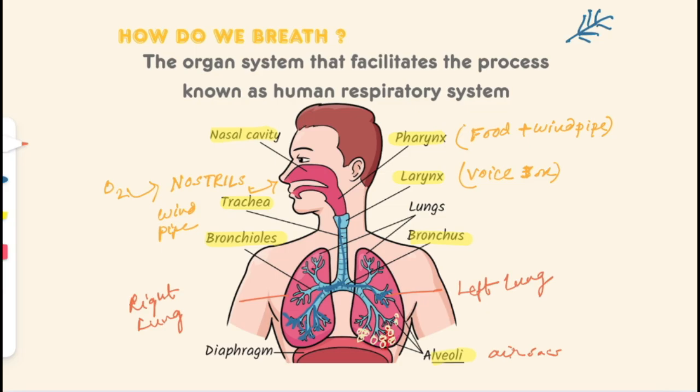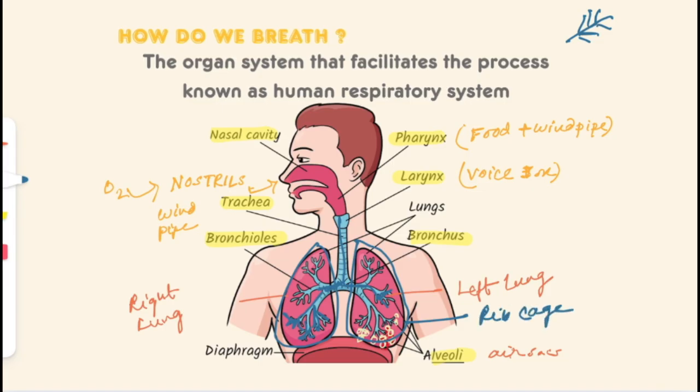Now one more thing, these lungs are secured by the rib cage. रib cage के अंदर ये lungs secured रहते हैं, ठीक है. So this is the rib cage, right?